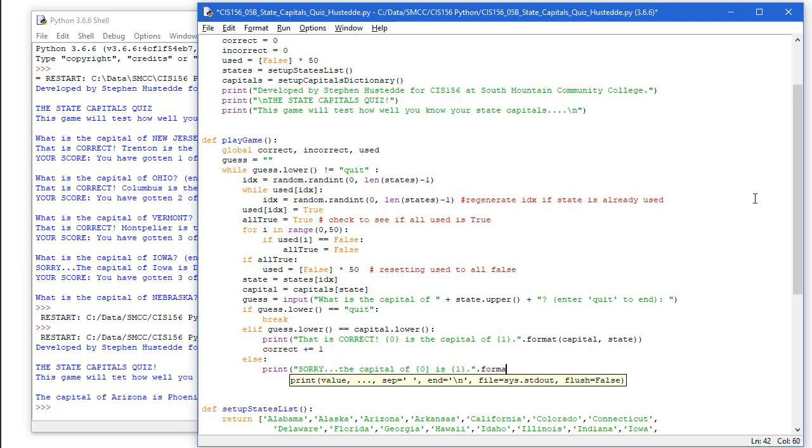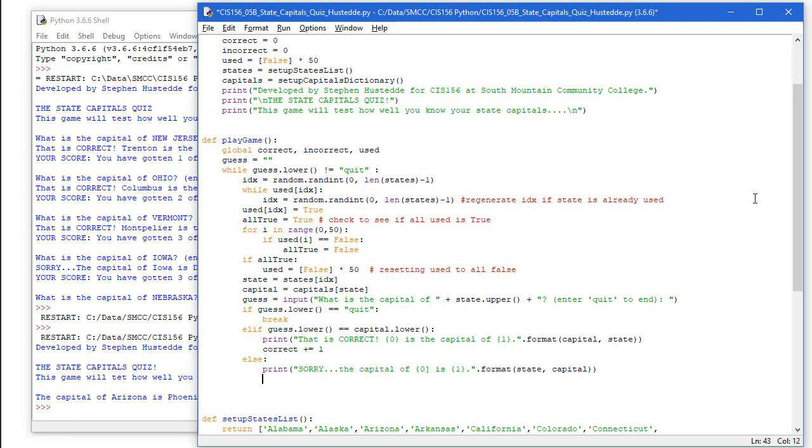And so we will format, this time, state and capital. And I want to increment the incorrect value by 1.